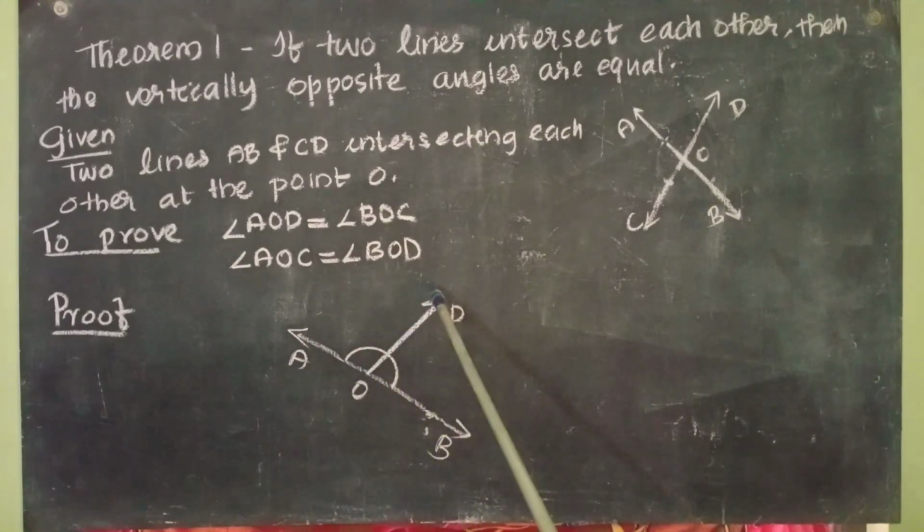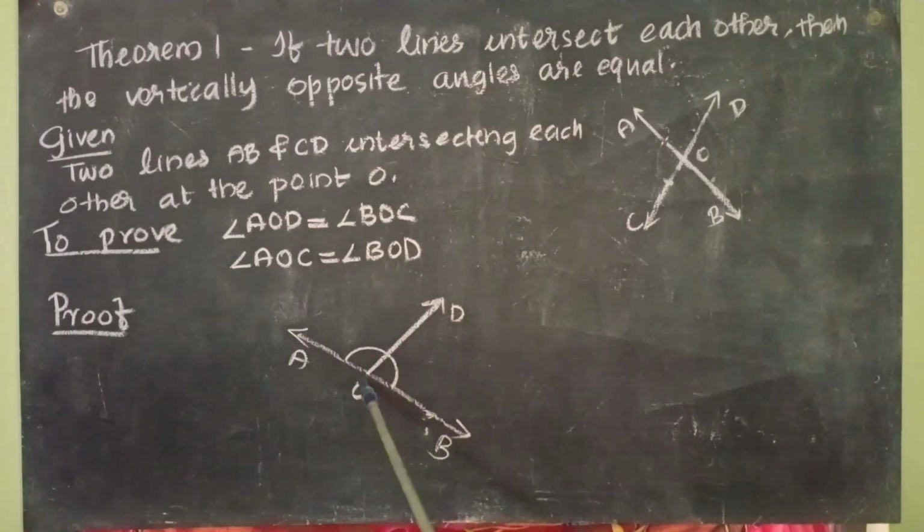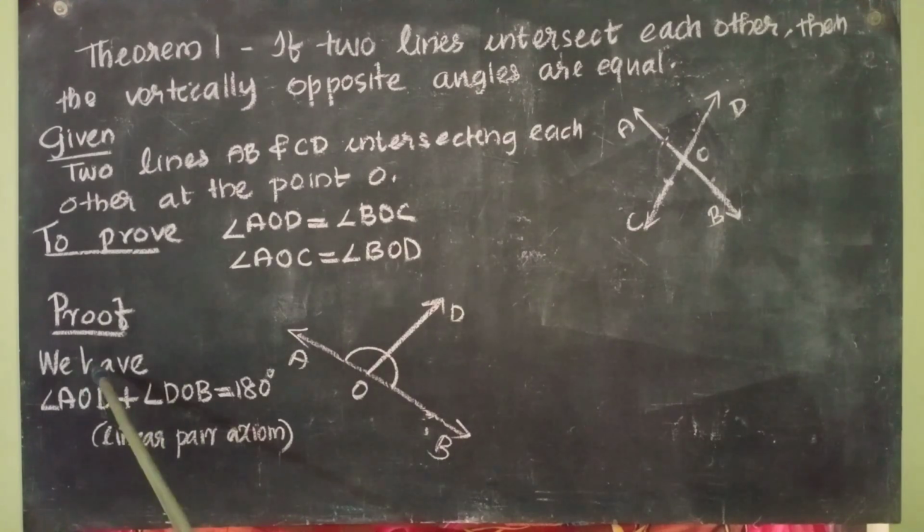Angle AOD plus angle DOB equal to 180 degrees. How did we write it? We have used our linear pair axiom. So I have written that point here. We have angle AOD plus angle DOB equal to 180 degrees, linear pair axiom.